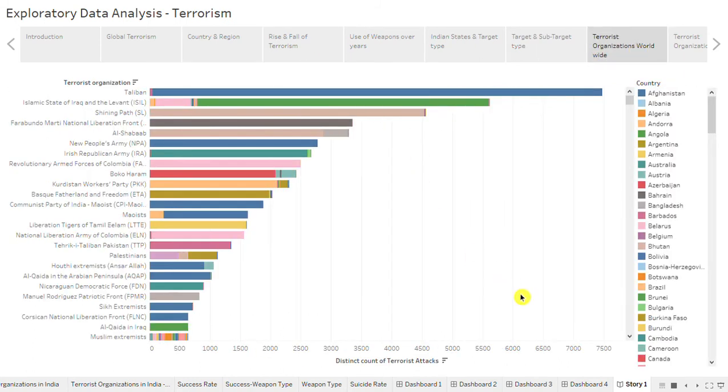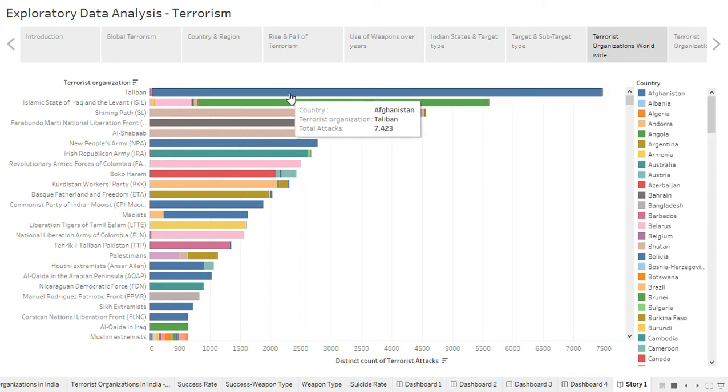Now see terrorist organizations globally. So here we can see Taliban is the world's biggest terrorism organization. Then on second number is Islamic State of Iraq and Levant. Then on third number Shining Path. And this color shows the country in which these organizations are working.